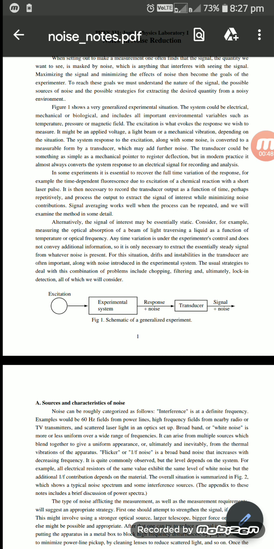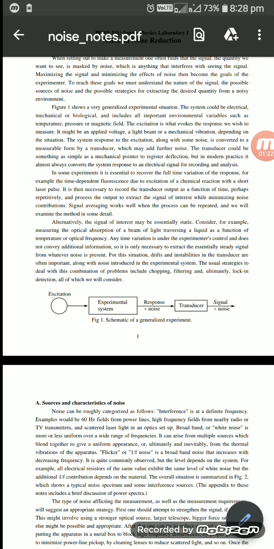This response to the measurand might be applied as a voltage. See that in the block diagram: excitation, experimental system, response to noise, and transducers and signal noise. Excitation means the given input signals. After that, we have the experimental system, where we can add some noise. After that, transducers and output signals. That is the main block diagram of the noise.